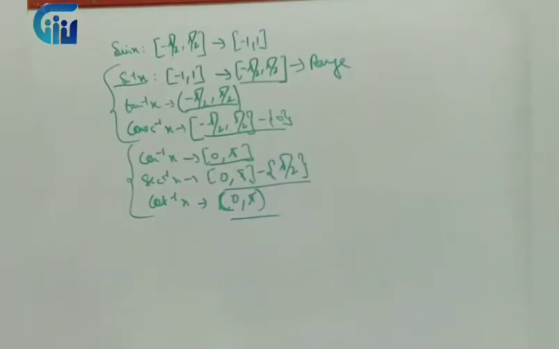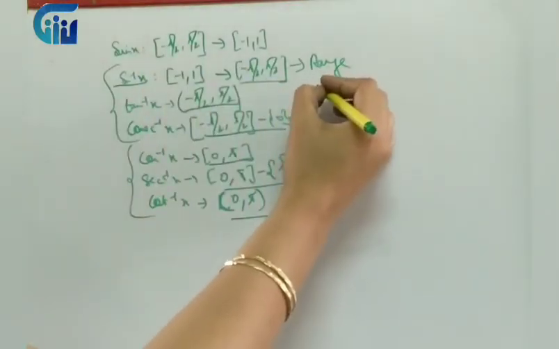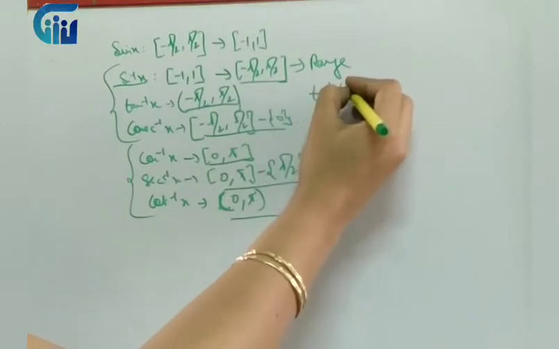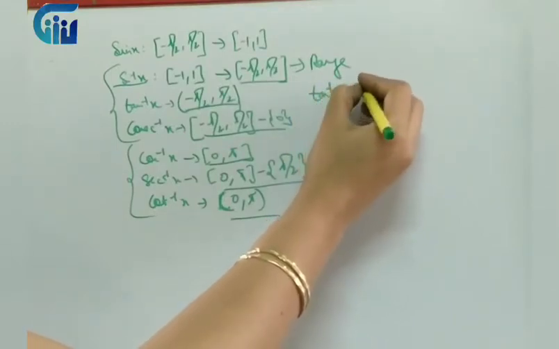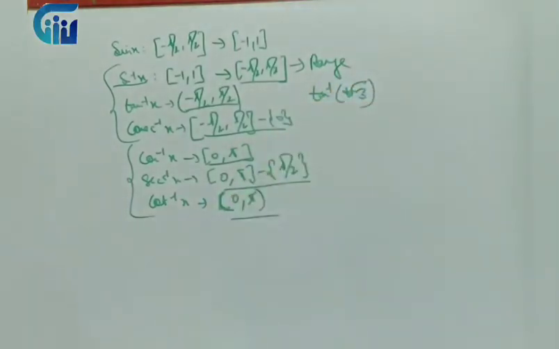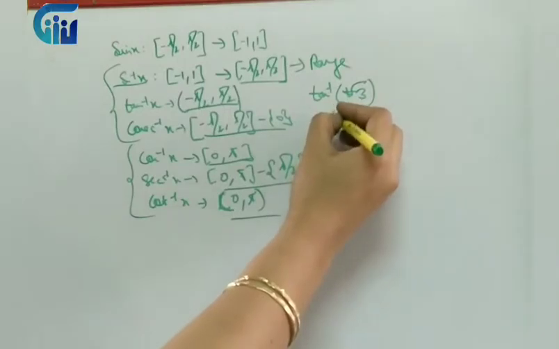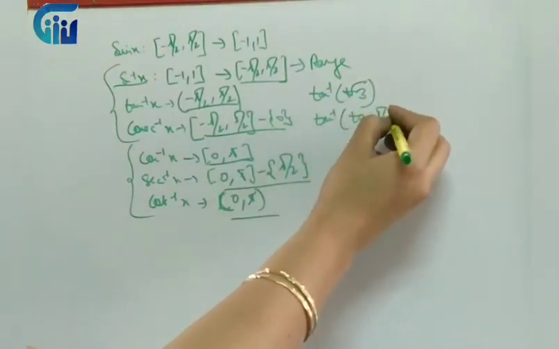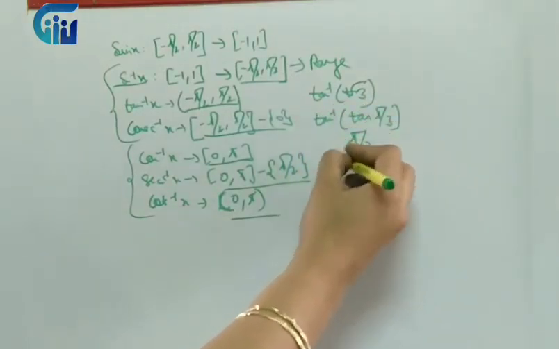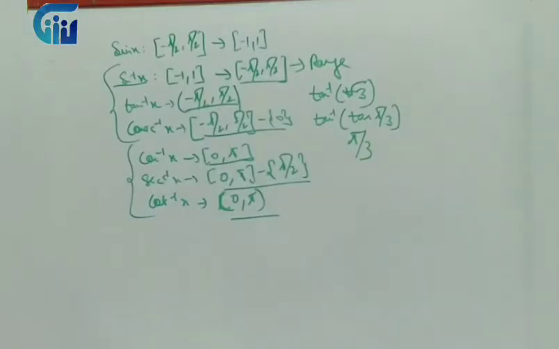Now what next we have to do? We have to think of the questions that will be asked in exams. So similarly for tan inverse, if I have, let's say, tan inverse root 3, now what we have to do? We have to look for the angle where the value is root 3. Yes, it is at 60 degrees. So we write it like this. So the answer becomes pi by 3.